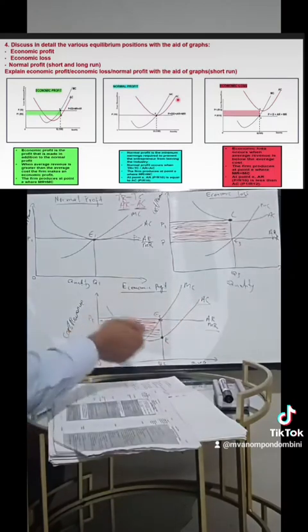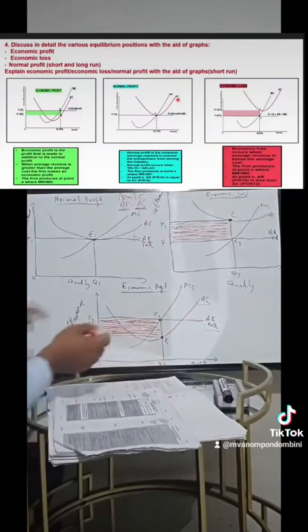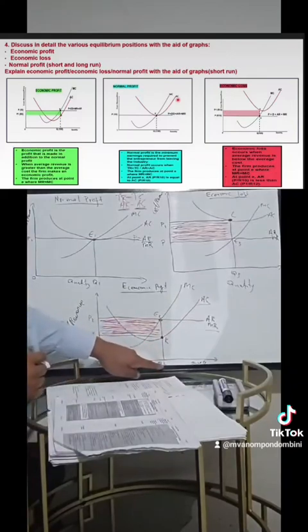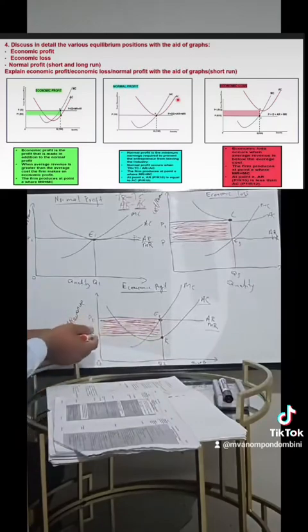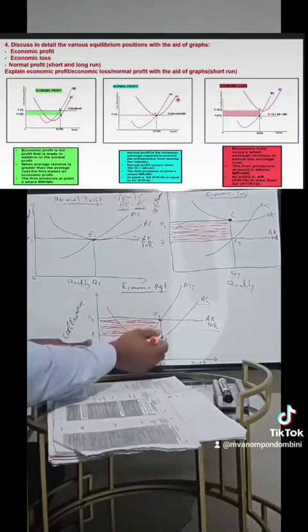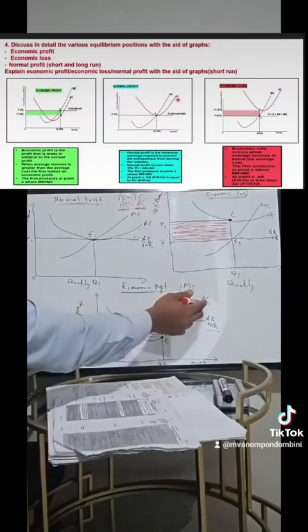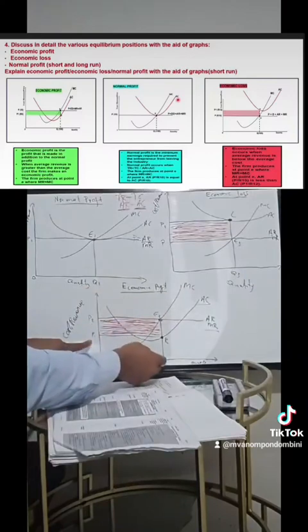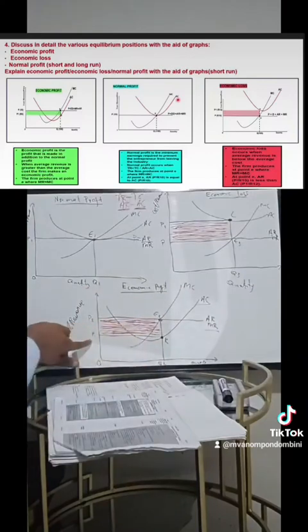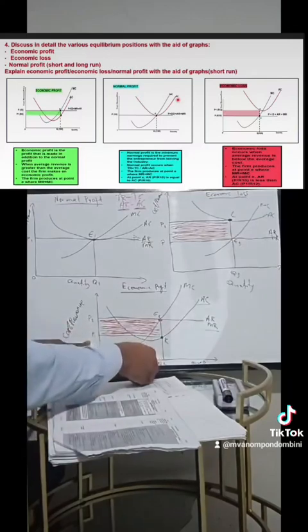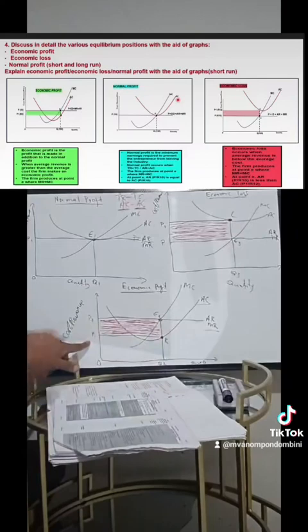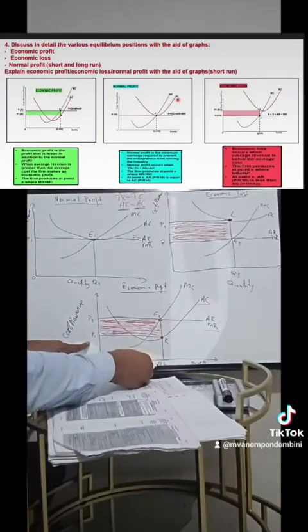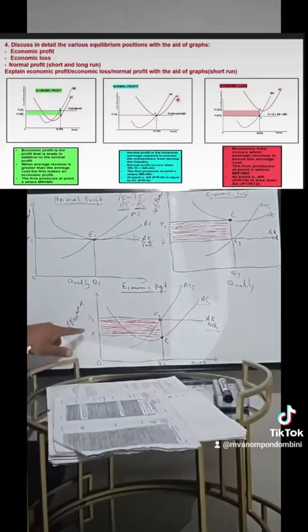Let me explain again. See the part where we have managed to produce a quantity of goods, now Q2, at the cost of P1, right? We put a point higher, then we indicated a curve by doing the average cost. We have managed to produce goods, about Q2, at the cost of P1, right? And then the same goods that we have managed to produce, that Q2, the quantity of goods, at the market price.